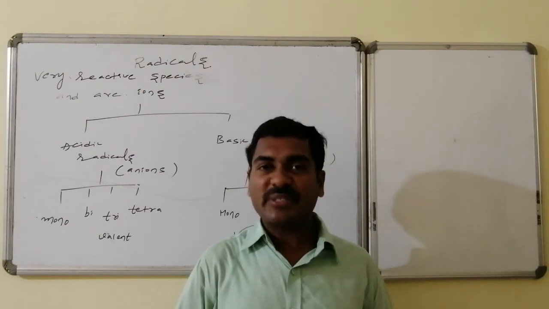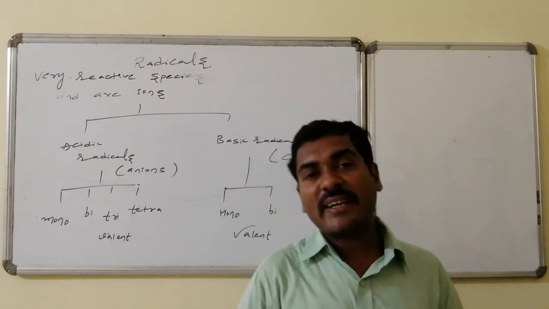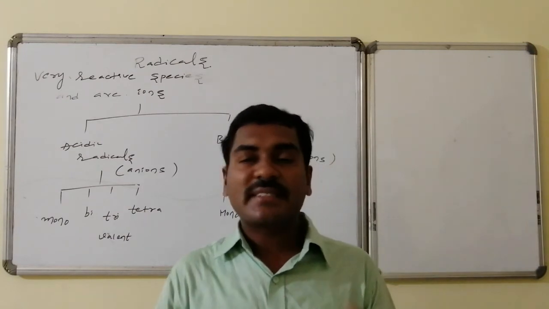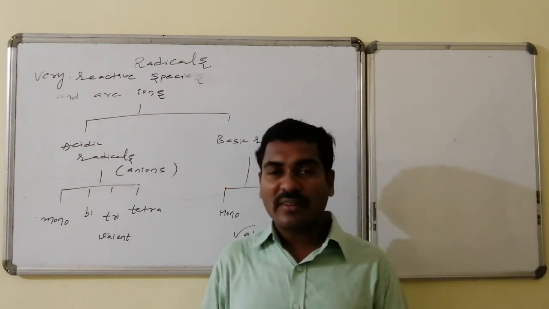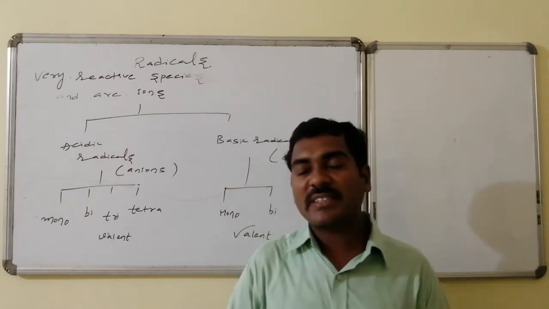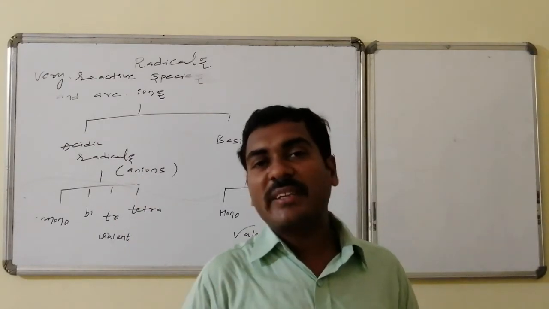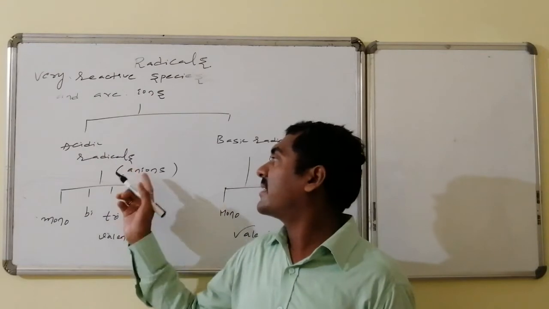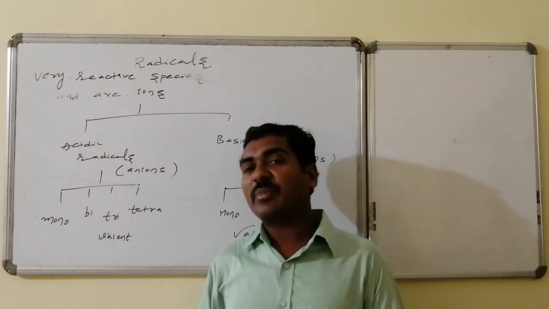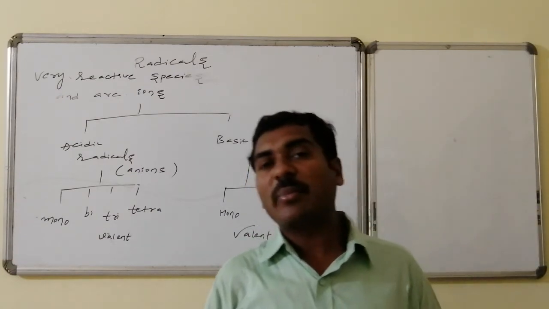Thus, the reactive species related to atoms and molecules are the charged species, and since these charged species are more reactive, they are known as radicals. Radicals containing negative charge are said to be acidic radicals, whereas those containing positive, that is cationic, charge are said to be basic radicals.